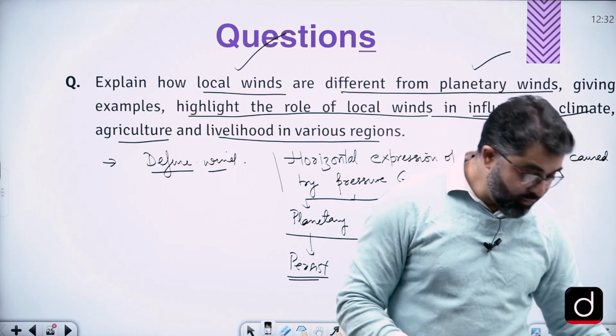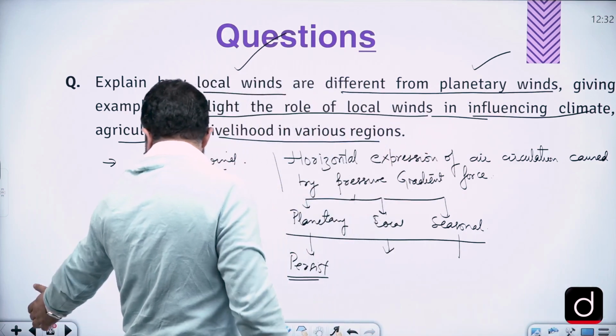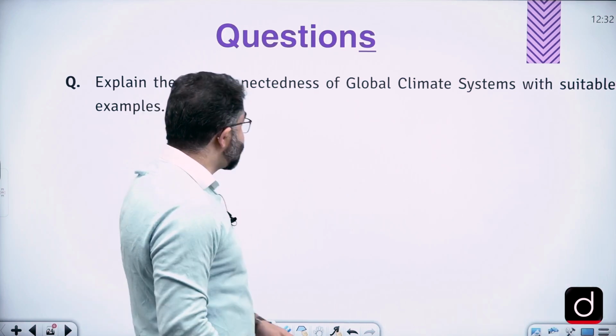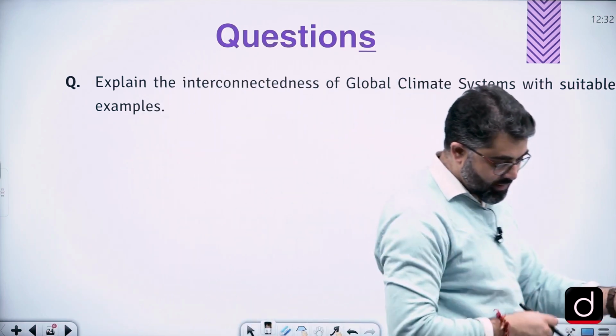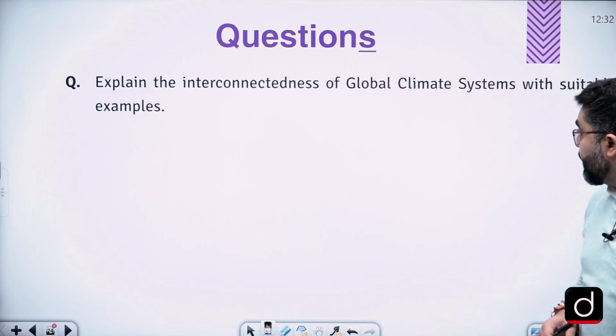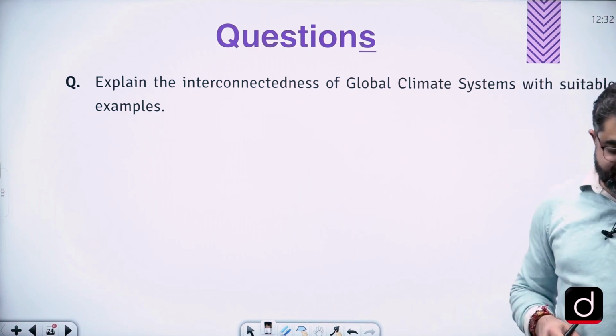Okay. Now we come to the question which is: explain the interconnectedness of the global climate system with suitable examples.